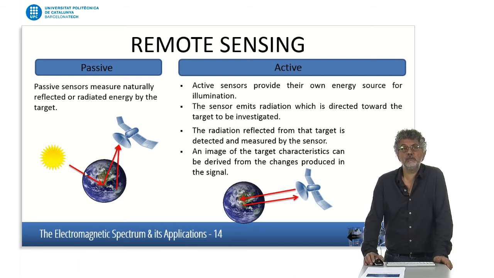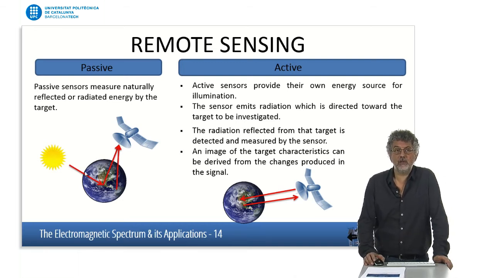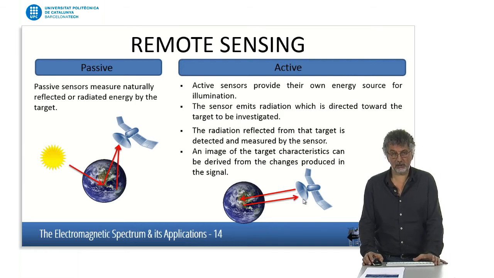Or we are just measuring the spontaneous radiation of the bodies, and this is something we'll see in more detail in the course: any body at a given temperature produces a spontaneous emission, and we can measure that emission and obtain properties of the body. Or else we have active systems. In that case, we have a system that is a source, radiating certain energy, and is measuring the energy that is reflected back, and from that we can obtain properties of the body we are examining.